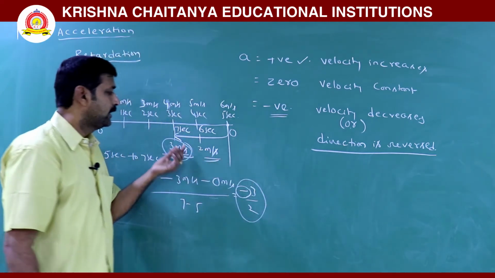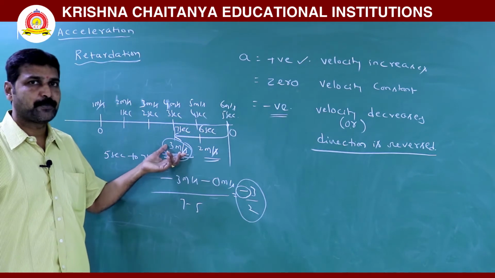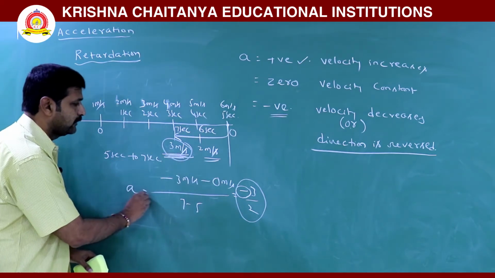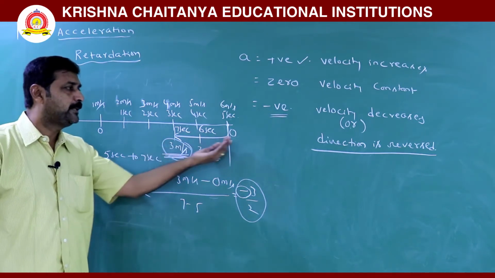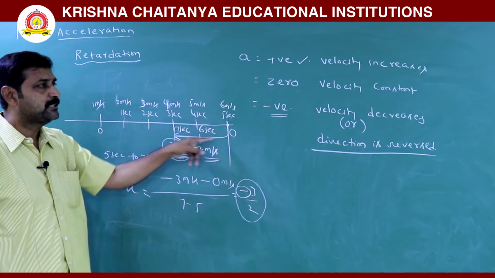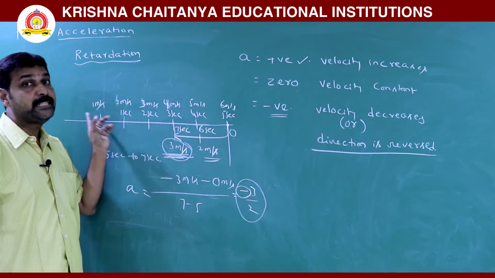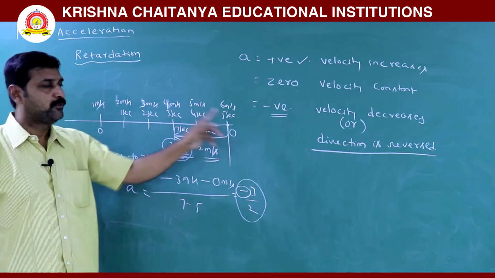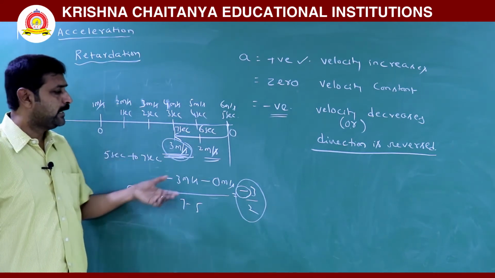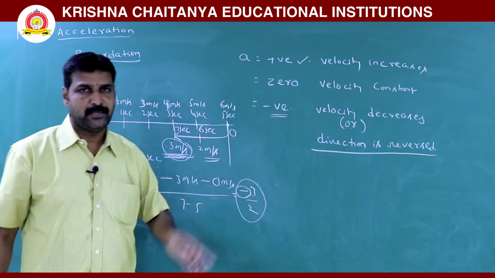But here, even though speed is increasing, we are still writing acceleration as negative. That means even though speed increases in this direction, since the direction is opposite to the initial motion with respect to the reference point, we write acceleration as negative.